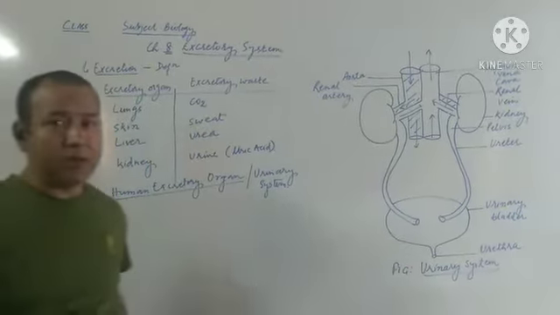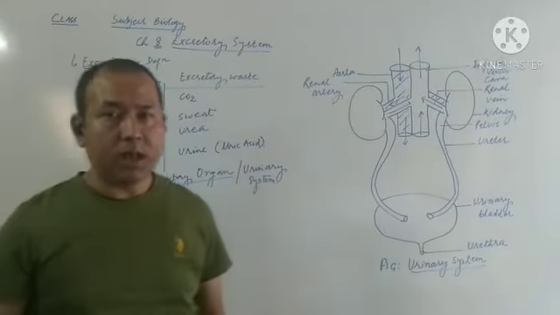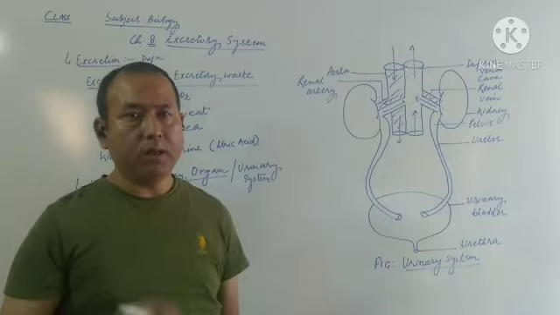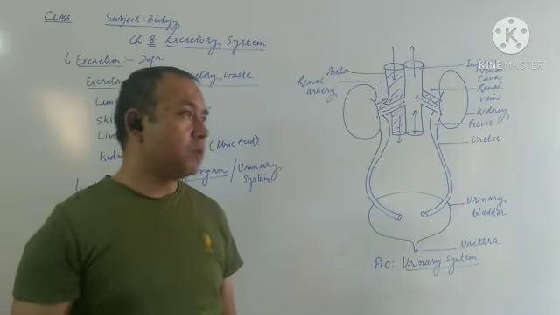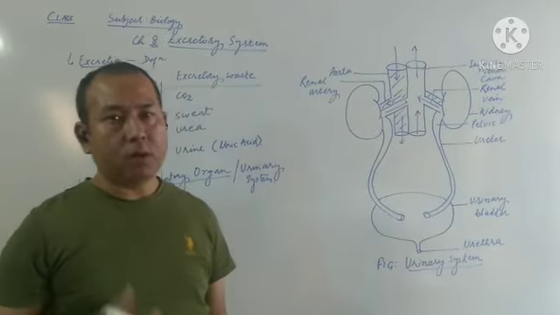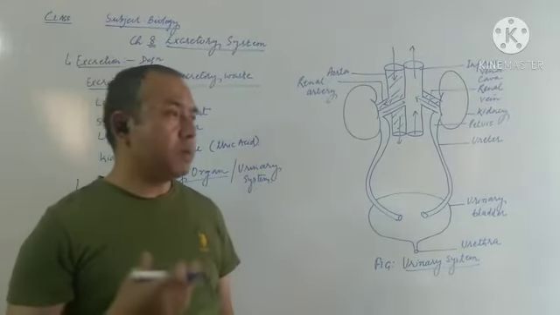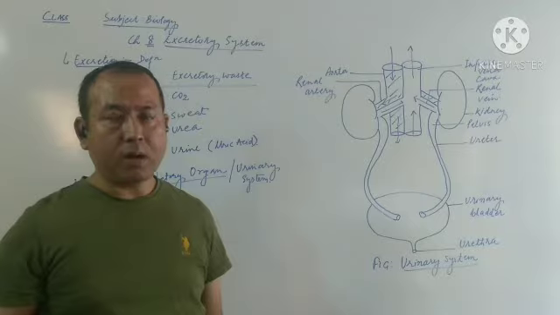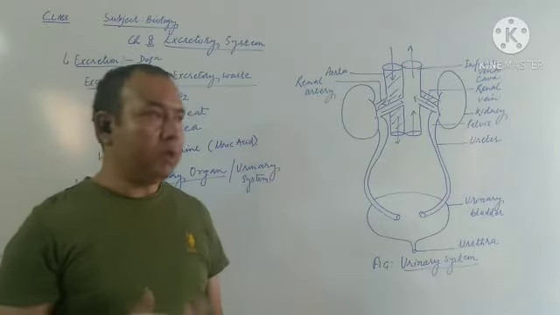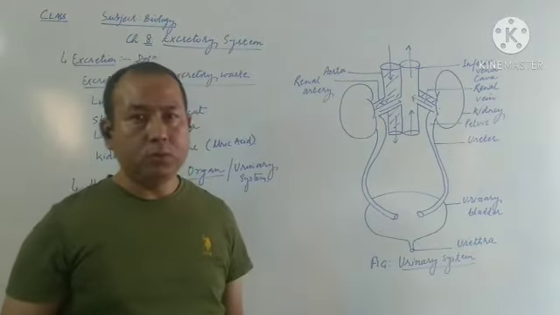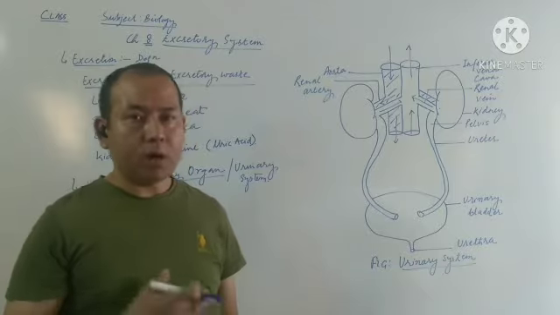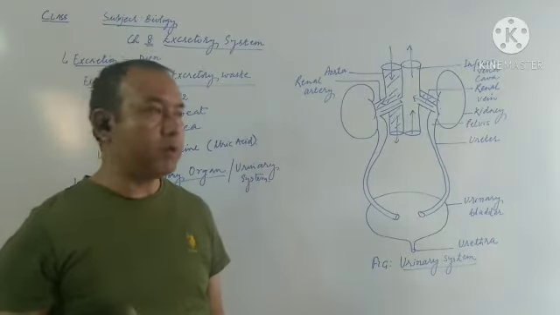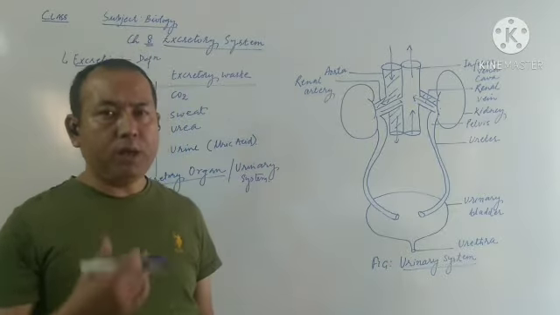First comes the definition of excretion. So excretion, as you know, is the process of removal of waste material from the body. Very simple definition. The process of removal of waste material from the body is called excretion. These wastes are produced as a result of metabolic activities that occur inside the body. If these wastes are not removed from the body, then they may act like poison or toxin, will be toxic to the body. So they must be eliminated.